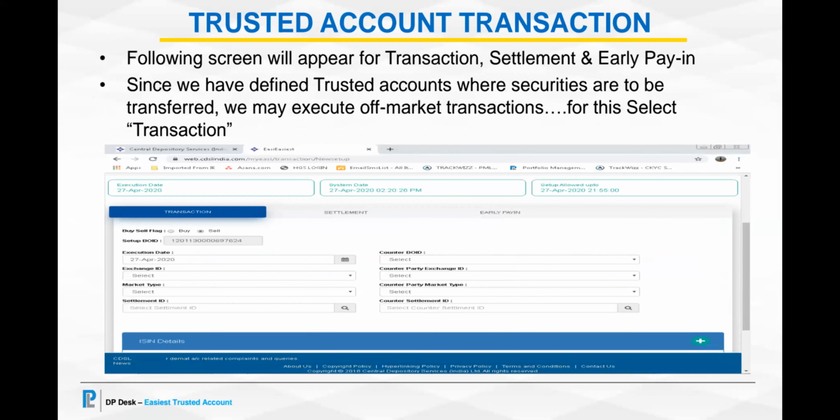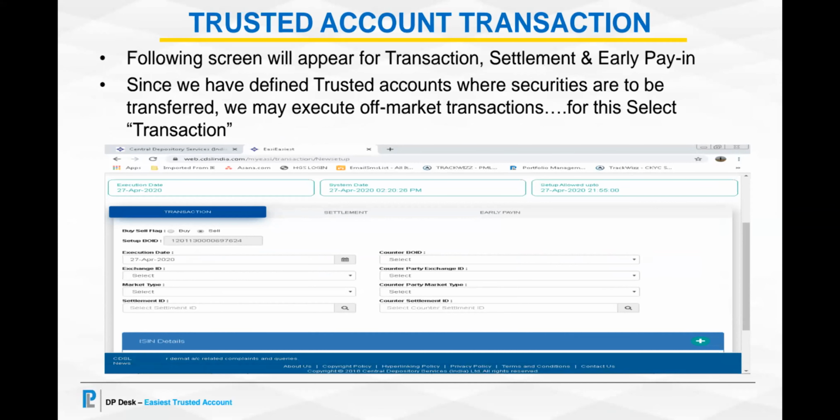You will see on the screen 3 tabs: one for transaction, one for settlement, and one for early pay-in. Since we have defined trusted accounts where securities are to be transferred, we may execute an off-market transaction. For this, you will have to select the tab transaction.